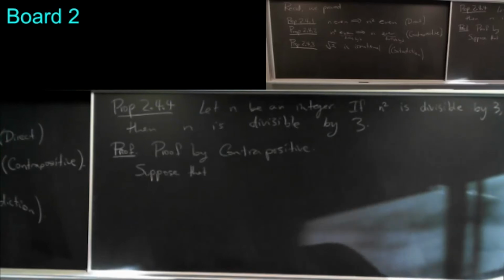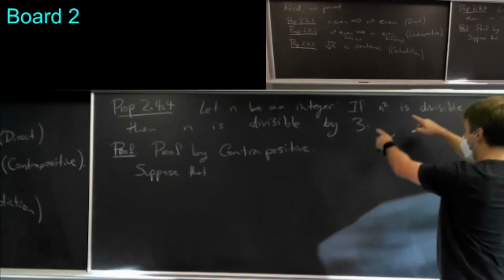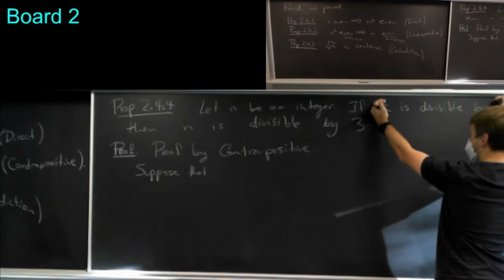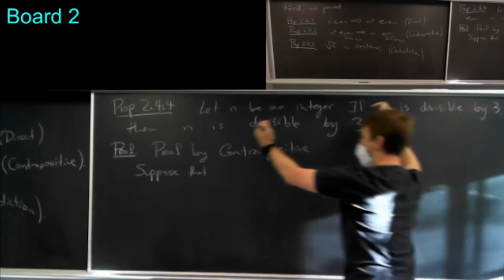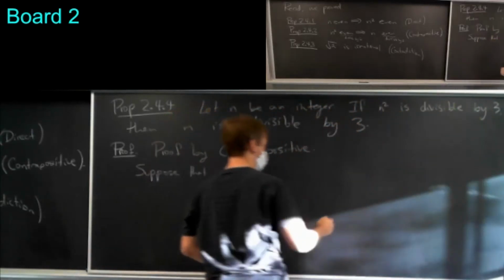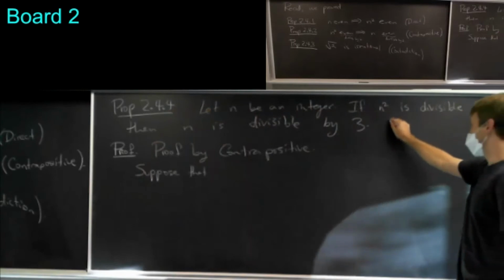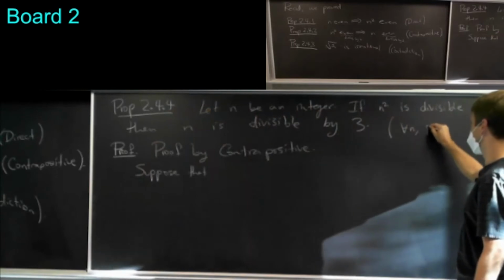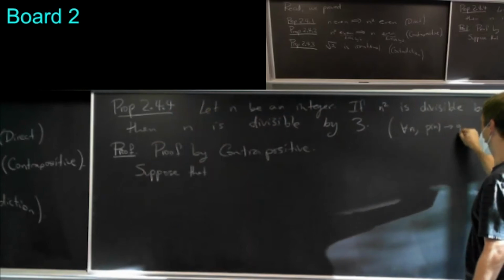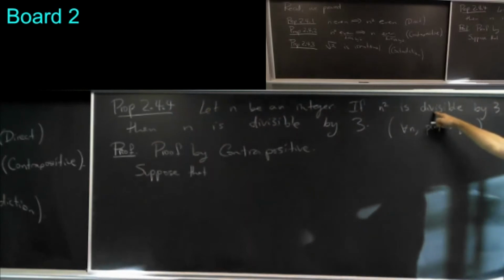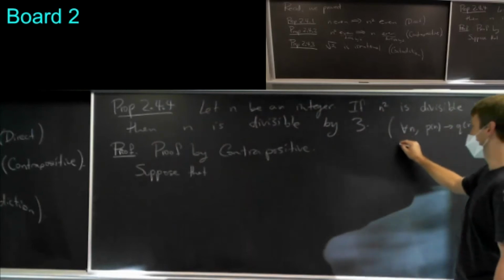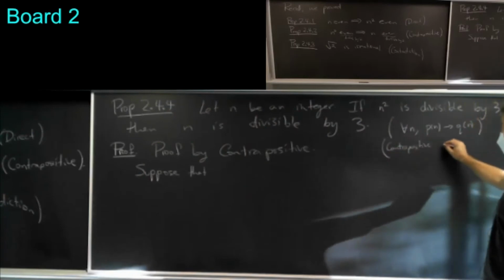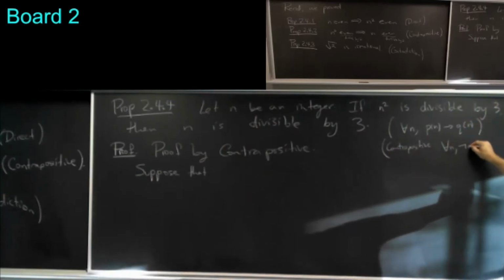Exactly. If you think of this statement, if n squared is divisible by 3, as one open statement, and then n is divisible by 3 as another open statement, this is like saying for all n, P(n) implies Q(n), where P(n) is the statement that n squared is divisible by 3, and Q(n) is the statement that n is divisible by 3, and the contrapositive is for all n, not Q(n) implies not P(n).